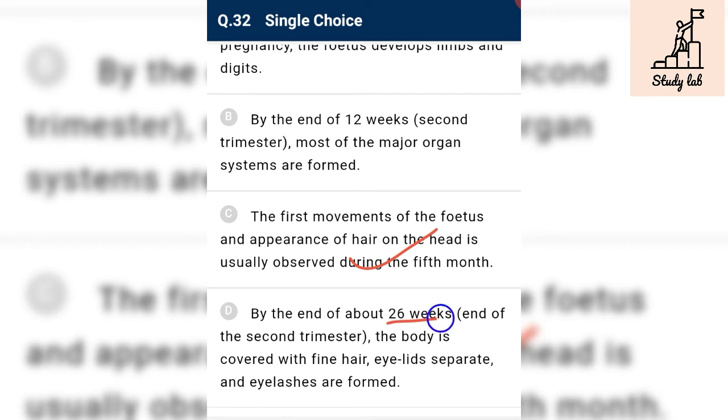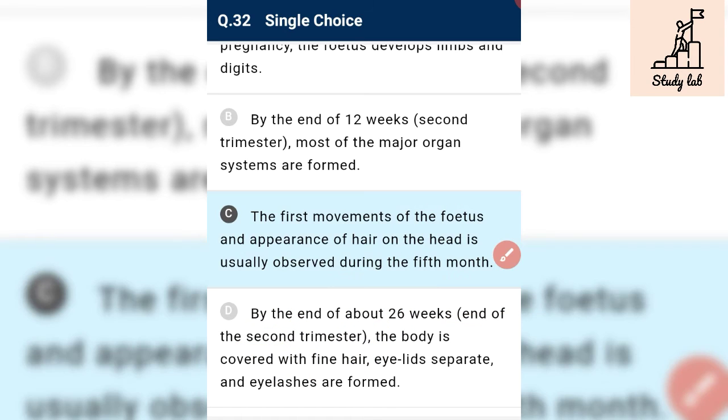By the end of 26 weeks, that is the second trimester. 26 by 4 is about 6 point something, so it is not exactly the second trimester. Second trimester means 6 months. The body is covered with fine hair, eyelids separate and eyelashes are formed. So this is not correct. The exact second trimester means 6 into 4, that is 24 weeks and not 26 weeks.